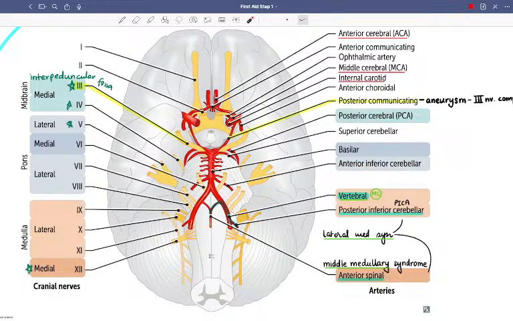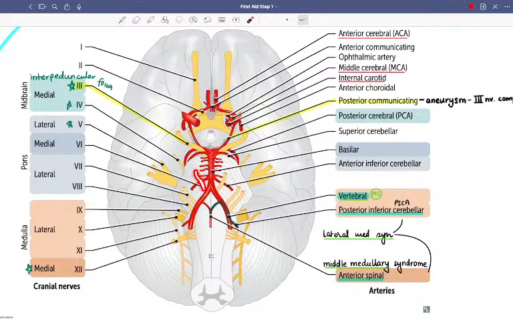Next are the relations. If you see the relations, we had the 12th nerve, the 11th nerve, and the 9th, 10th, 11th were at the back. Next, between the PICA and the vertebral artery, just below the PICA, what do we have?